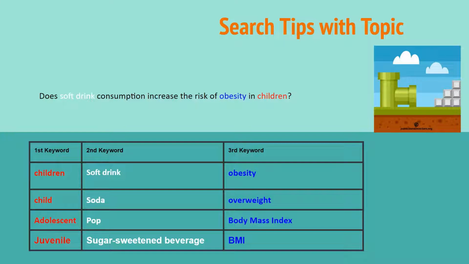It's really important to look at other keywords because you have to think about the people who wrote the paper. They might not necessarily use the keywords that you use. So if you can use a table like this, you can shift your different searches. You can do your first search as children, soft drink, and obesity. Your second search can be children, soda, and obesity. Then you can go children, soft drink, overweight. So you can sit there and change the terms and find more articles or sources for your topic.